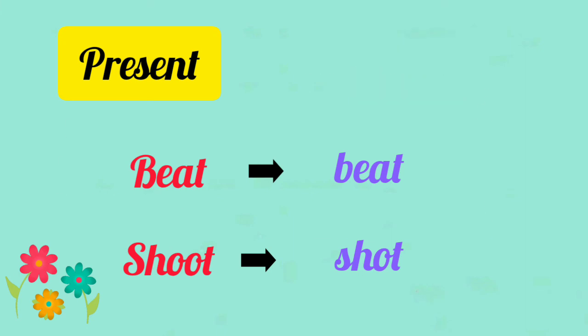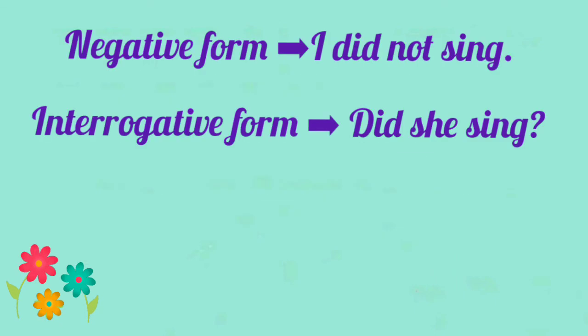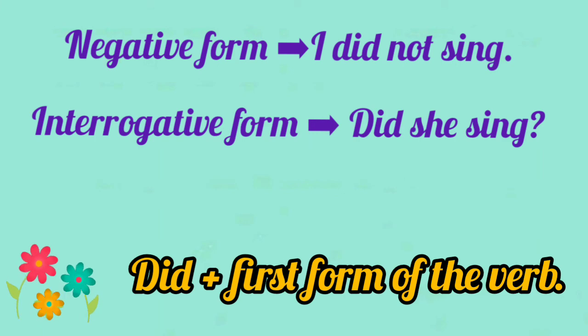Hope you have understood today's class. The simple past tense is used to talk about actions that happened at a certain time in the past. We also learned how to use did in the negative and interrogative sentence. And remember, we use the first form of the verb with did.